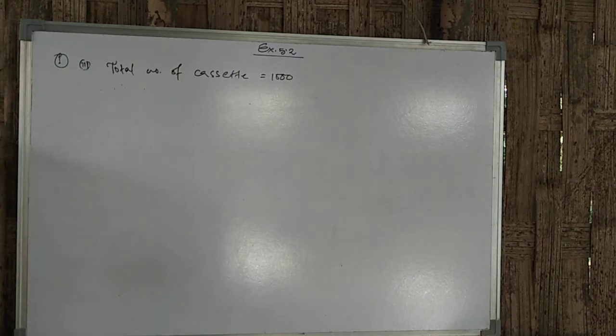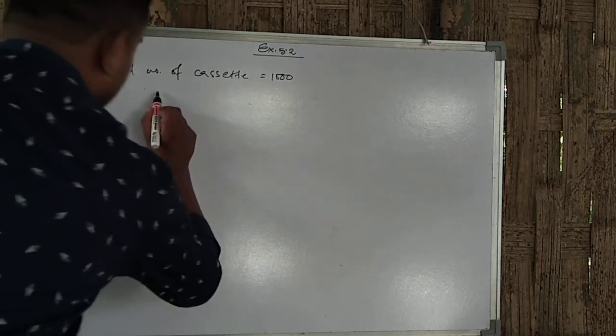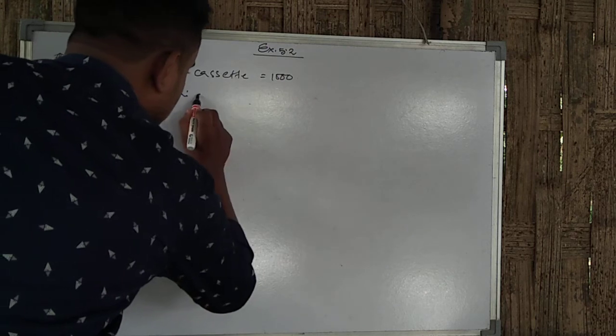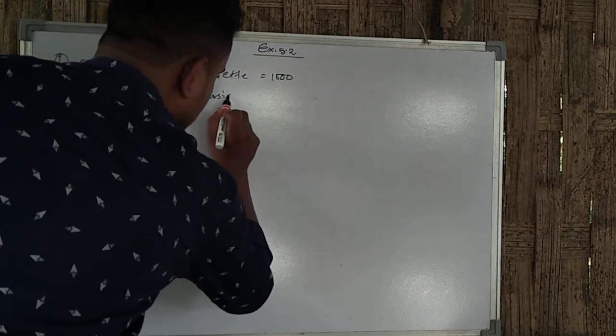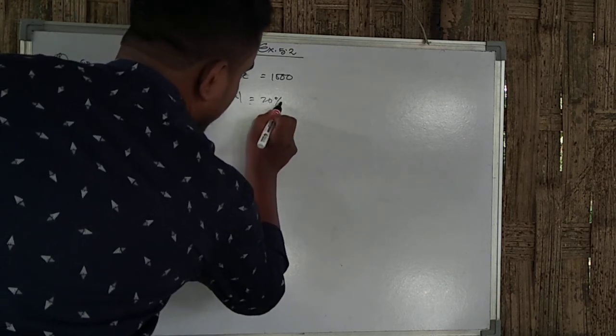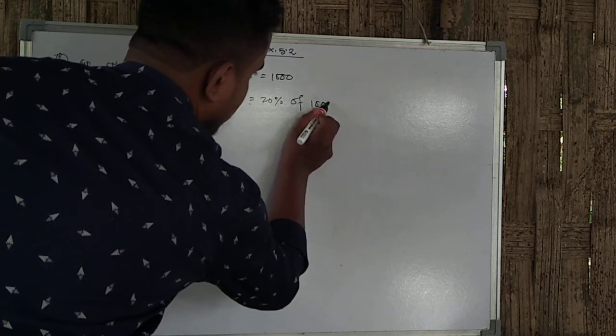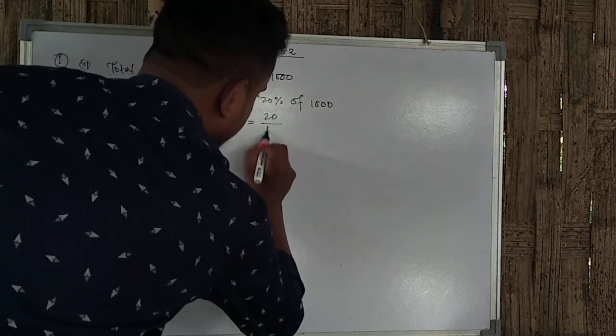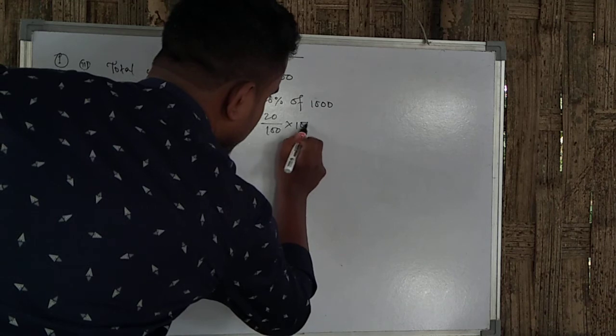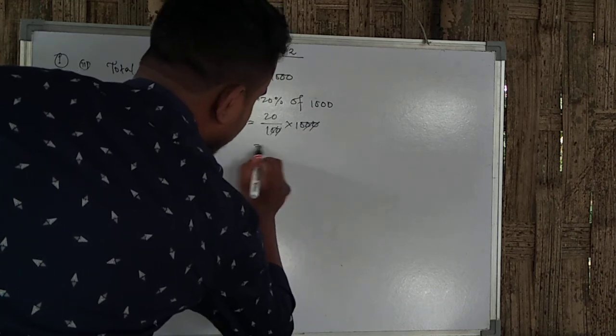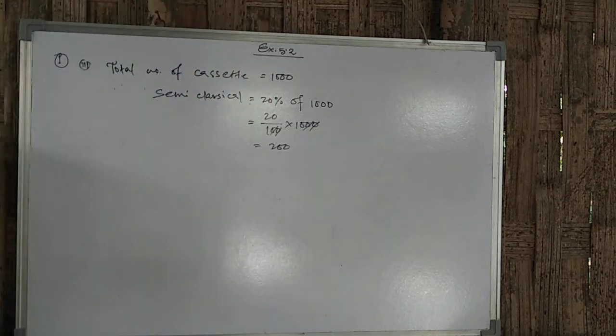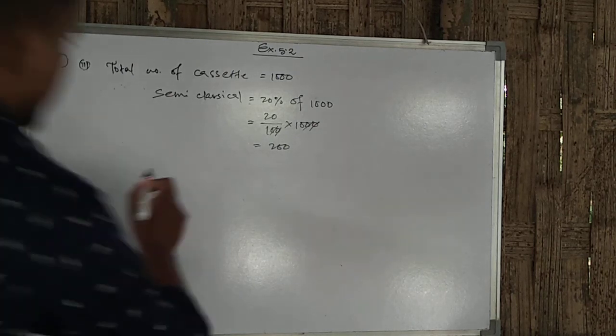So semi-classical is 20%. 20% of 1000 CDs. 20% means 20 by 100 into 1000. Zeros cancel out, so 200 CDs. 200 cassettes of semi-classical.